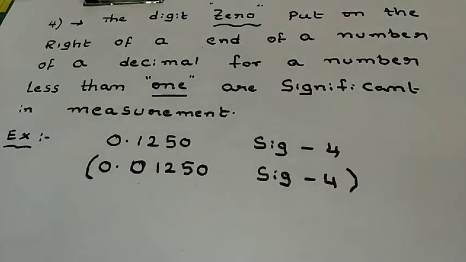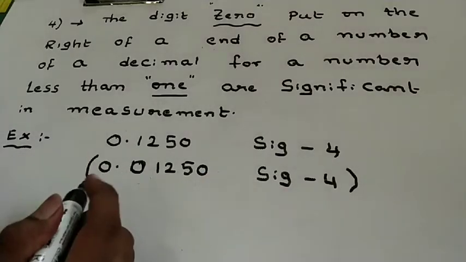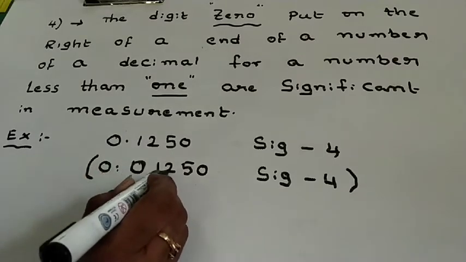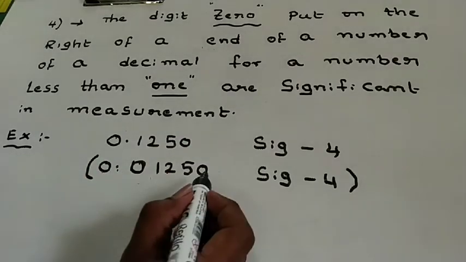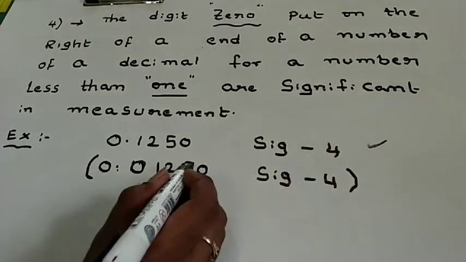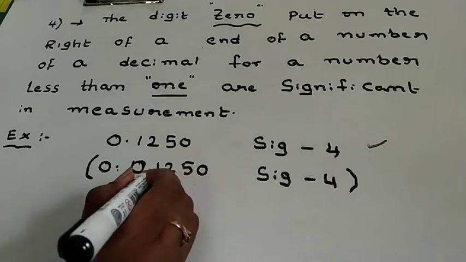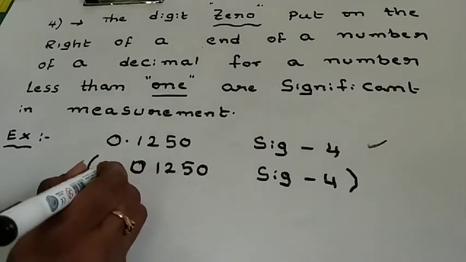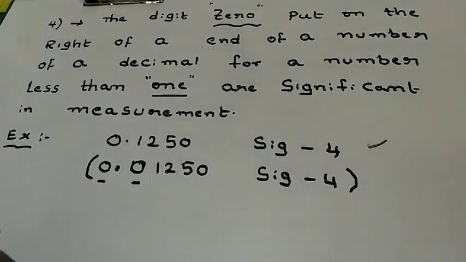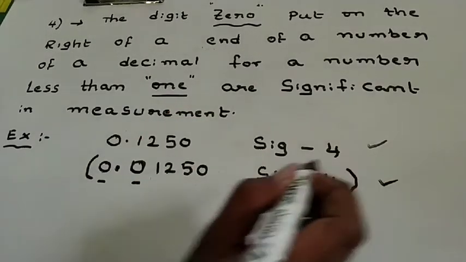Okay. Now, I would like to take another number to make you understand. Suppose I take 0.01250. But we know that this 0 has significance according to this point. So 5, 2, 1, and 0. These 4 are significant. But the first 2 zeros have no significance. As a result, this number also has significance 4.